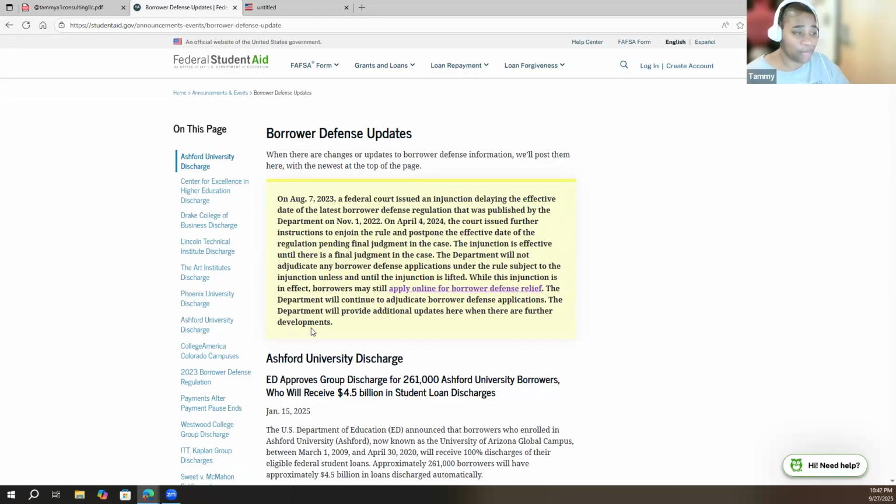There were a bunch of colleges and states that were not happy about this rule, because it would have made it a lot easier for borrowers to get their student loans discharged under borrower's defense. But with the passing of the One Big Beautiful Bill Act, and I'm going to show you in the act, that rule is on hold until 2035. So when you hear someone talking about this three-year time frame, that the student loans will be discharged if there's not a decision on your application, that is not the case, okay?